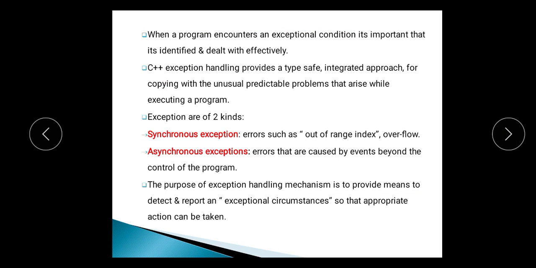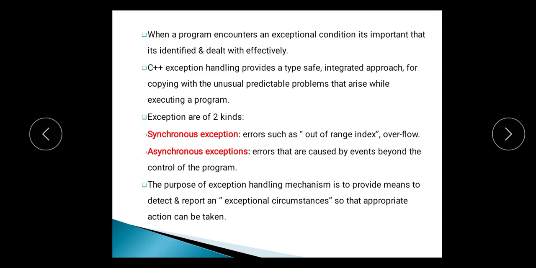Now, when a program encounters an exceptional condition, it is important that we identify it and deal with it effectively. The C++ exception handling concept provides a safe as well as integrated approach for coping with the unusual predictable problems that arise while executing the program. That means with the help of this concept, we can deal with whatever exception can occur when we run our program.